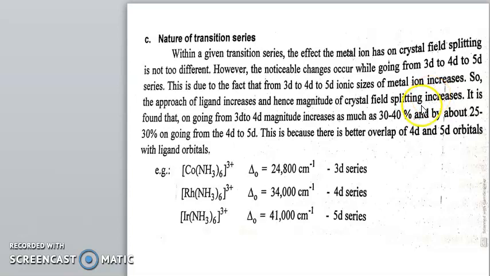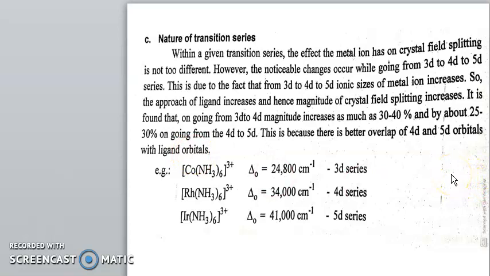It is found that on going from 3d to 4d, the magnitude increases by as much as 30 to 40%, and by about 25 to 30% on going from 4d to 5d. This is because there is a better overlap of 4d and 5d orbitals with ligand orbitals.